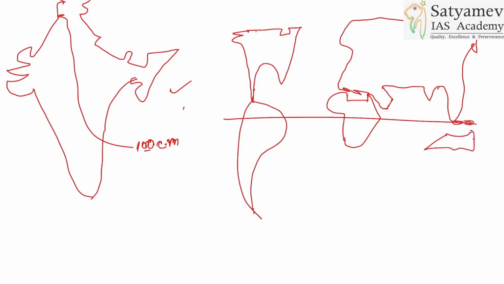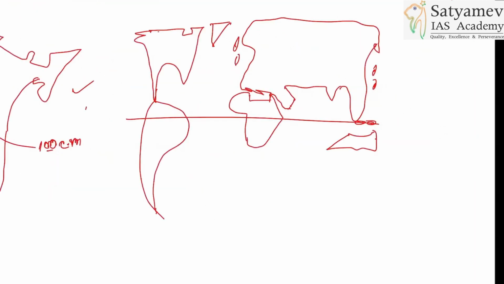What is the purpose? Here, at least, it should be thematically correct. It does not need to be very accurate because you will not have that much time. Thematically, it should be correct. So let's say last year it was asked about volcanoes. You can simply talk about this region and this region. These two regions are volcano prone regions. Or if they are asking about earthquakes, you can talk about earthquake prone regions.